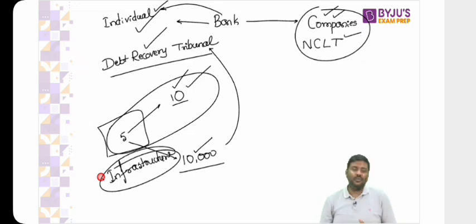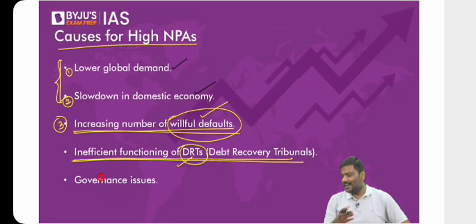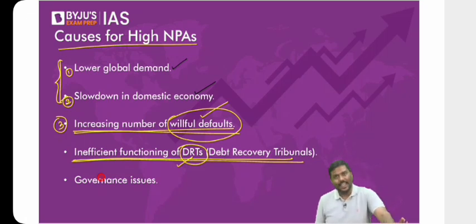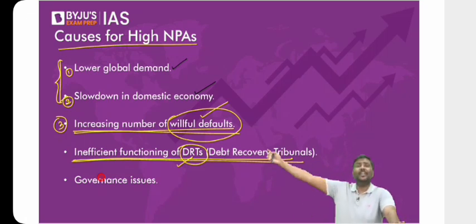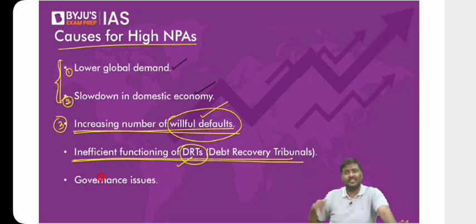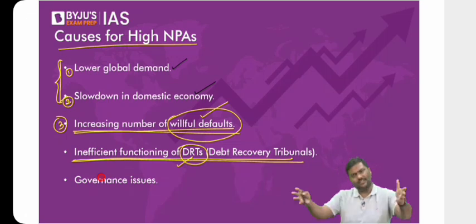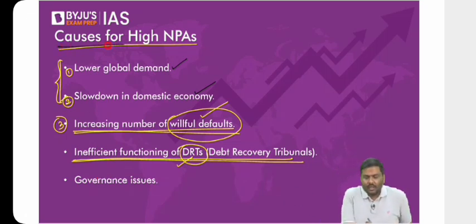And sir, don't say, why is the government not changing the system, etc. Please understand, is it not the same situation at every level of judiciary? I'm pretty sure all of you know this, right? Crores of cases are pending at district level courts. At high court level and Supreme Court level put together, crores of cases are pending. Don't you think the government knows it? So don't put forward an argument about why the government is not doing anything. It is the same situation at every level of judiciary. Okay, done. Now, what are the causes of high NPAs?